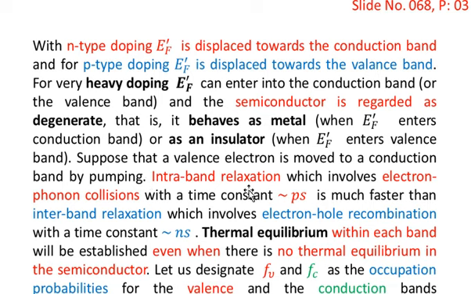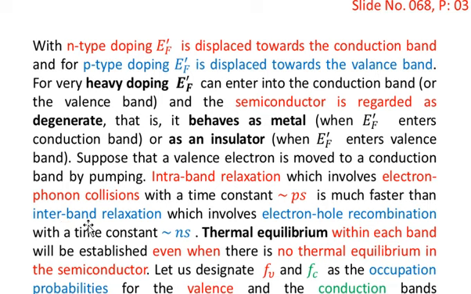Intra-band relaxation, that is the relaxation within the same band, which involves electron-phonon collisions with a time constant of the order of picosecond, is much faster than the interband relaxation.